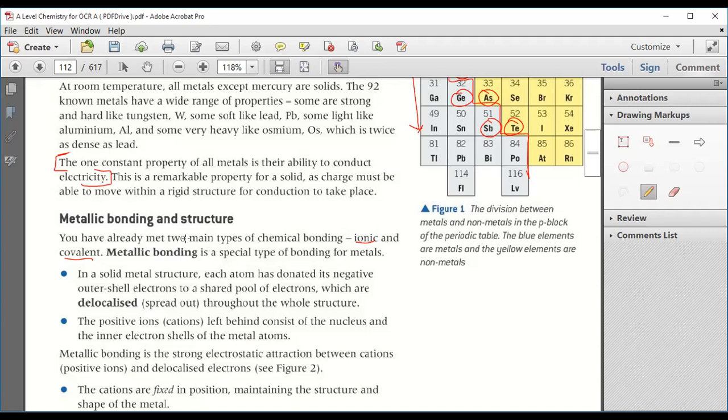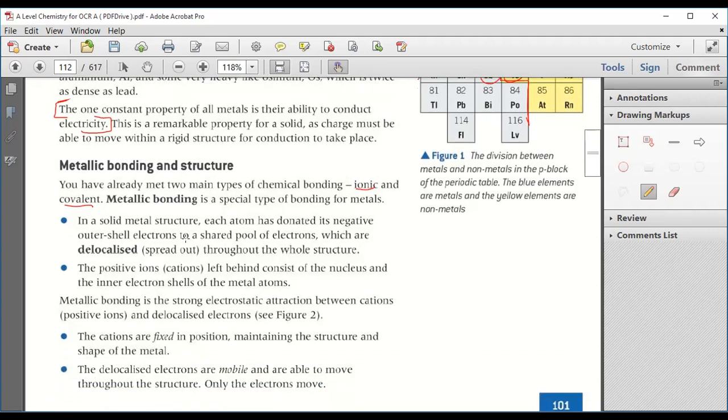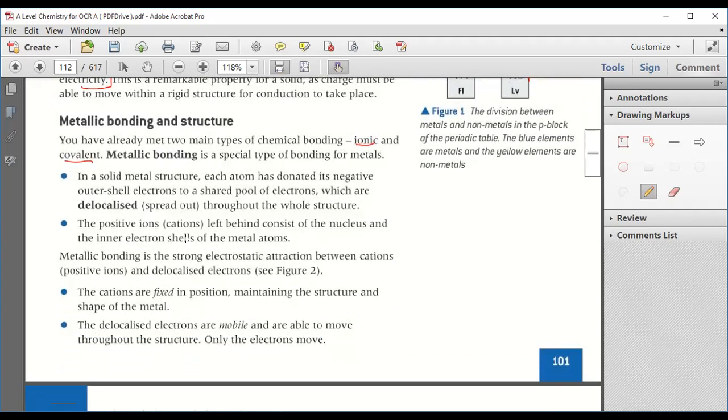The positive ions, cations, left behind consist of the nucleus and the inner electron shells of the metal atom, which is known as kernels. Metallic bonding is the strong electrostatic attraction between cations, positive charge, and delocalized electrons.